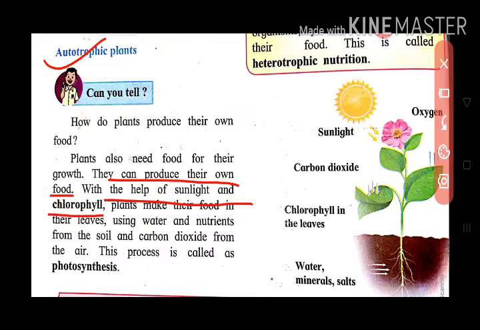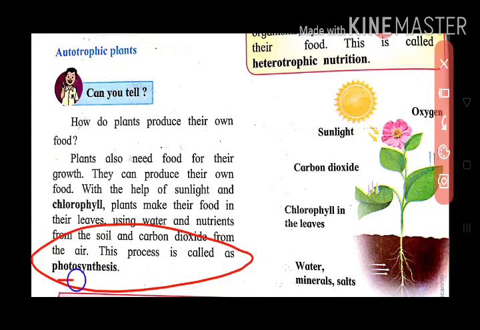In green leafy plants, there are chlorophyll pigments, and with the help of sunlight and chlorophyll, plants make their own food in their leaves using water and nutrients from the soil and carbon dioxide from the air. This whole process is called photosynthesis.